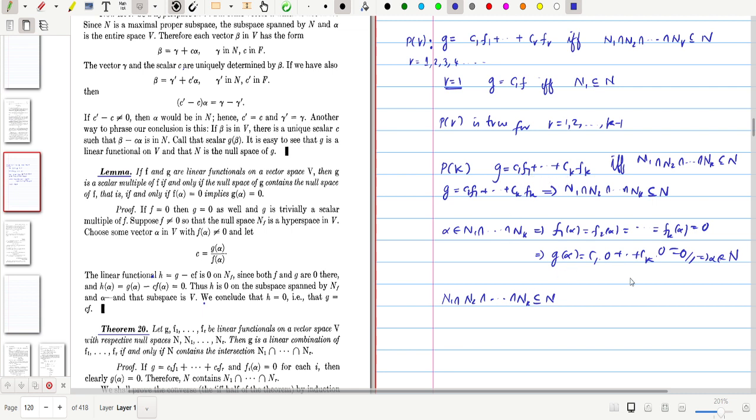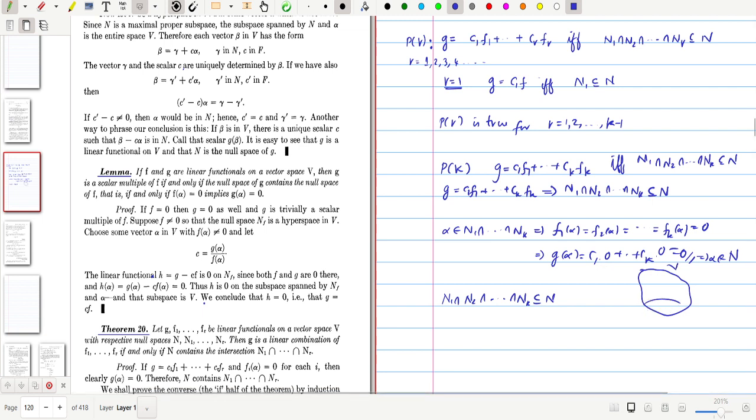For that we consider our vector space V here, and if we choose Nk, what is Nk? Nk is the null space of fk. That is always a subspace of V, and we consider all these functions g, f1, etc., all these up to fk minus 1. We are not considering fk because we are going to take the restrictions of these to Nk.